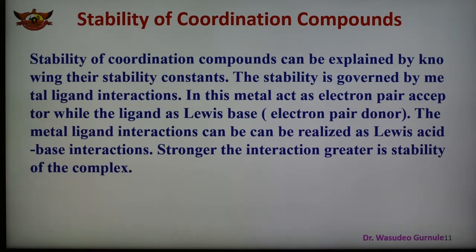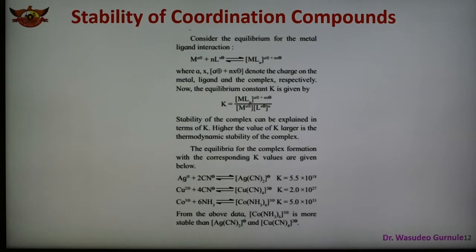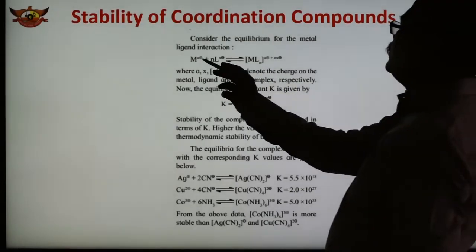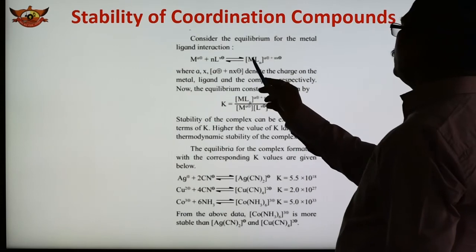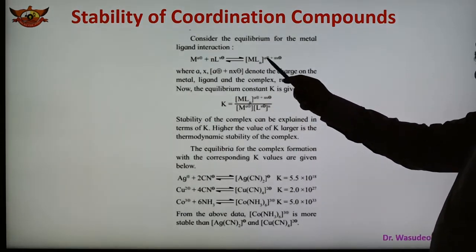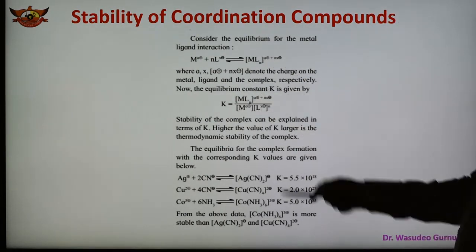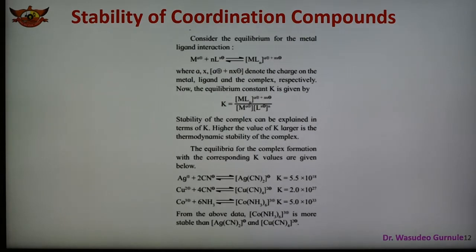Consider a general example of the formation of a complex, shown here in the next slide. Consider the equilibrium for the formation of a complex, where a metal ion M reacts with n number of ligands L, forming this complex MLn. This is the general reaction of formation of a complex.